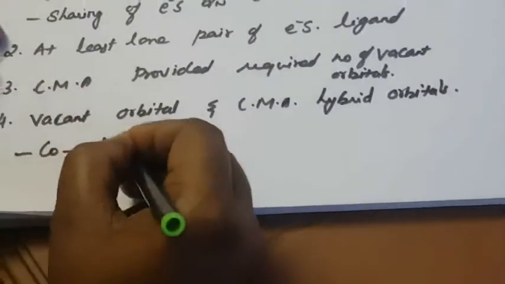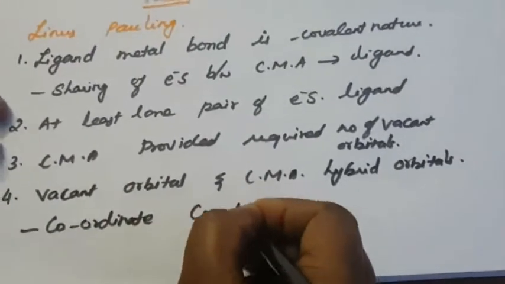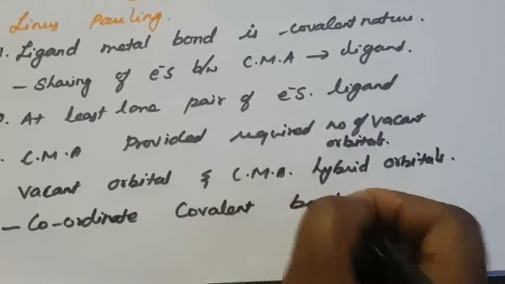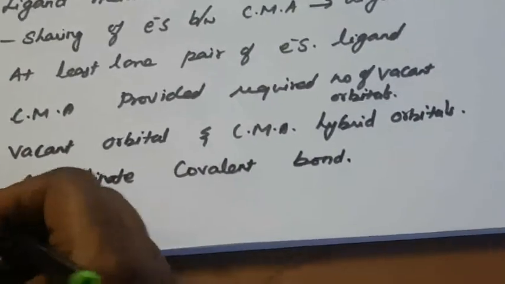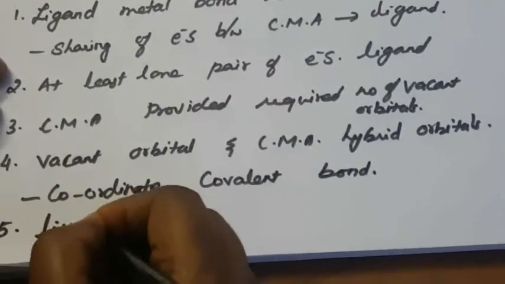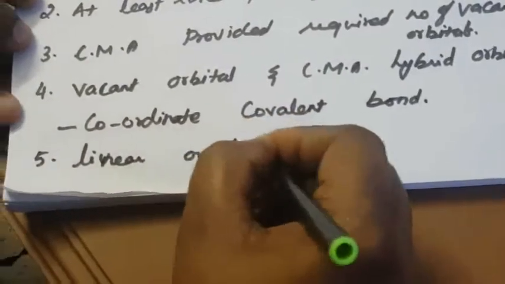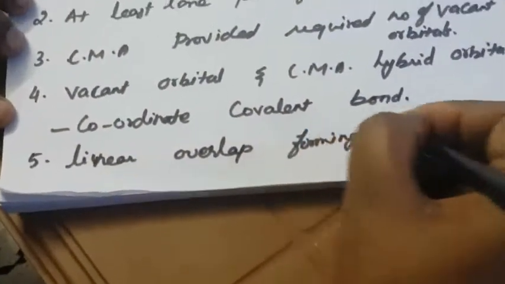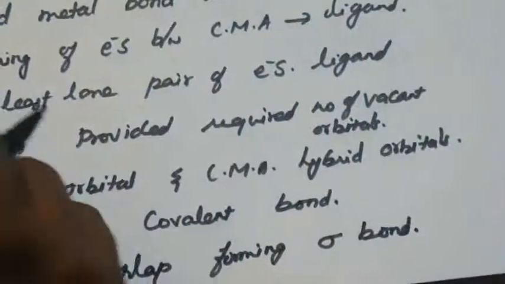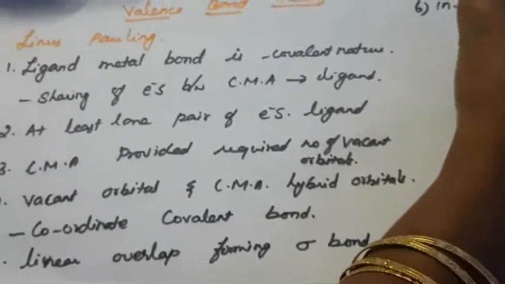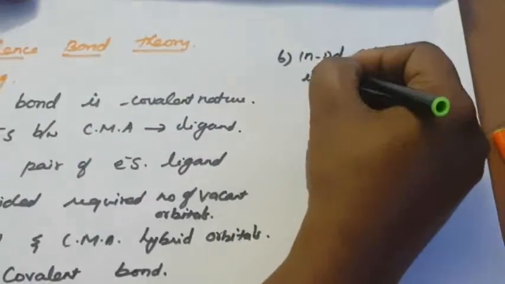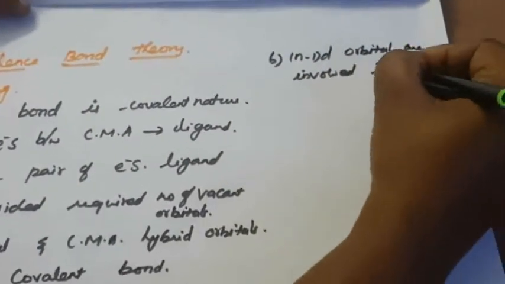What is a coordinate covalent bond? Any one of the atoms donates a pair of electrons to make the bond formation. This is called linear overlap, forming a sigma bond. Mainly the (n-1)d orbitals are involved in hybridization.